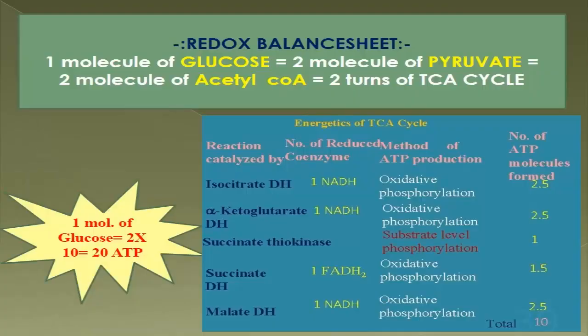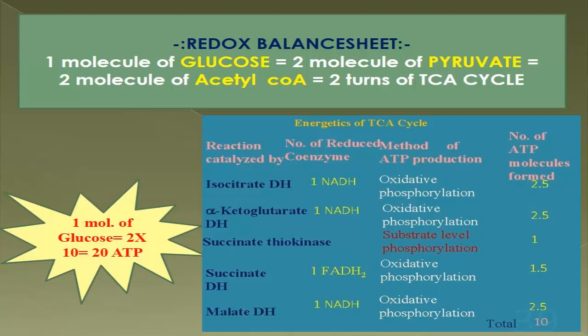Now the next slide is the redox balance sheet. See how much ATP is generated here. Remember, 1 molecule of glucose gives 2 molecules of pyruvate, and each molecule of pyruvate gives 1 molecule of acetyl-CoA. So net 2 molecules of acetyl-CoA are generated from 1 molecule of glucose.